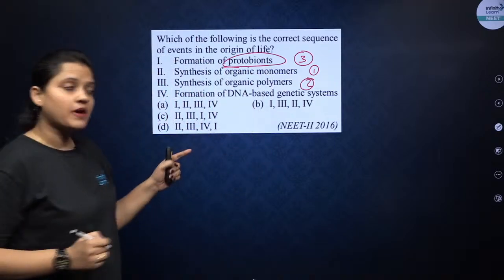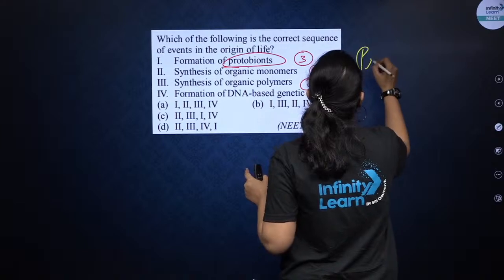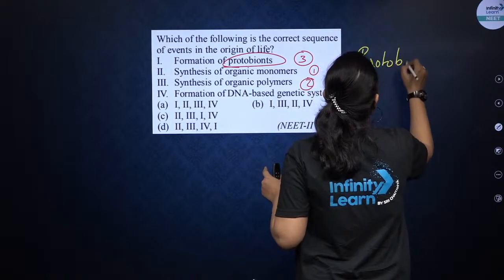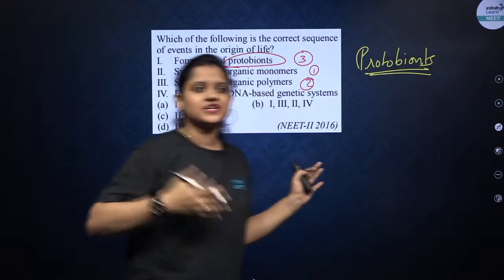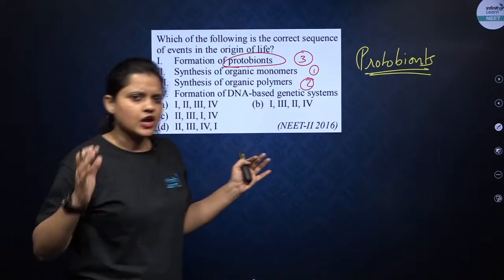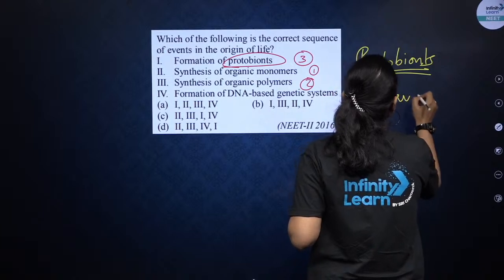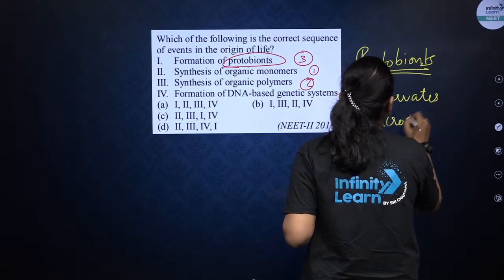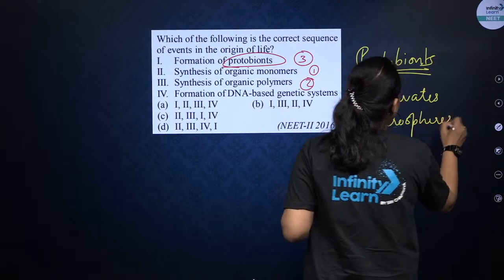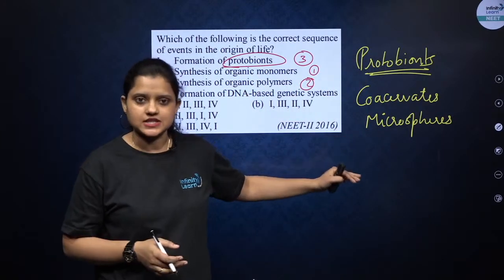Now what are protobionts? Let's see. क्या होता है protobionts? Okay, so this is the most primitive cell. Now the most primitive cell included coacervates and microspheres. Okay, these structures were formed before the formation of cells, right?